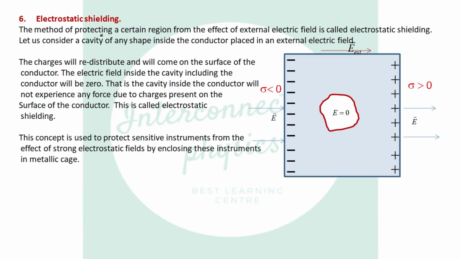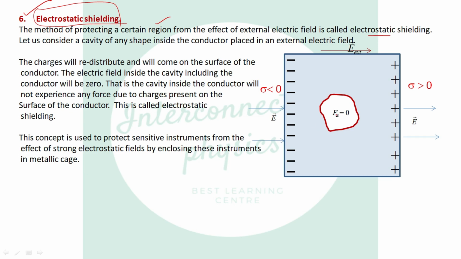Let us discuss the sixth and final property, that is electrostatic shielding. Very important. The method of protecting a certain region from the effect of external electric field is called electrostatic shielding. Let us suppose we have a conductor and here is a cavity inside the conductor.